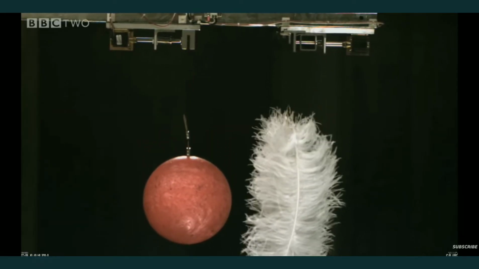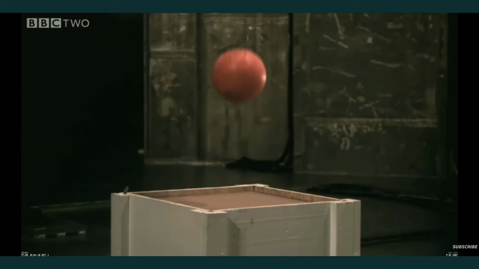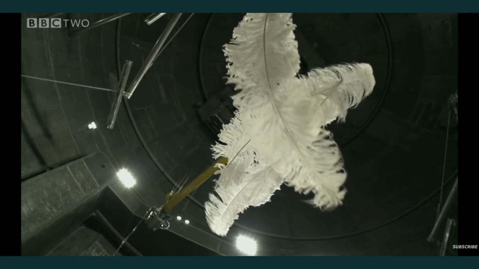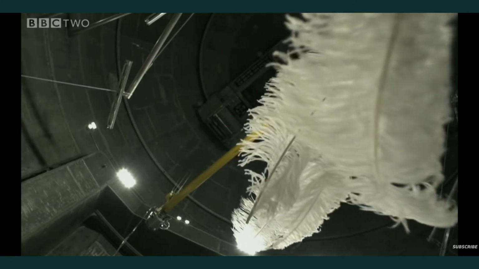In this case, the feathers fell to the ground at a slower rate than the bowling ball, not because of their smaller mass, but because the air hindered the motion of the feathers. This is related to Galileo's theory. Now let's watch the second video.